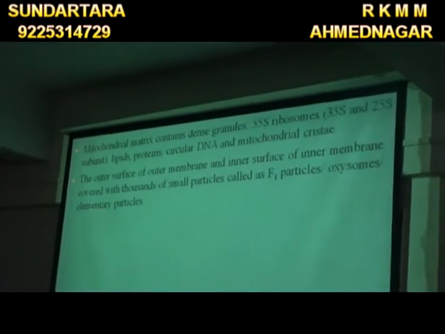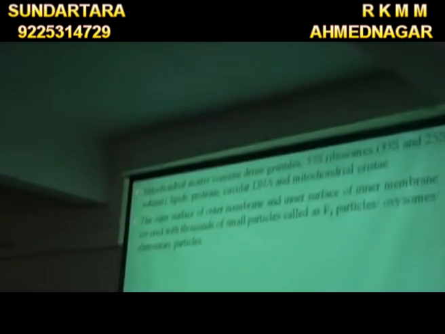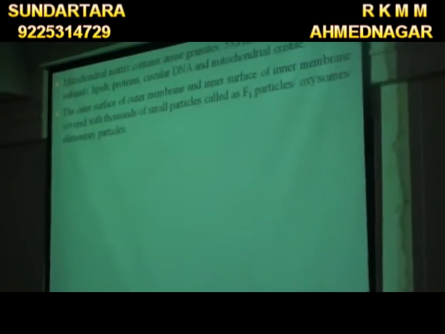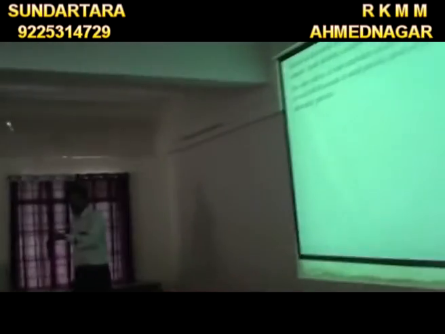Next, the mitochondrial matrix contains dense granules, and it has 55S ribosomes, that is the 35S and the 25S subunits. All of you know the two types of ribosomes. In prokaryotes there is the 70S ribosome, and in eukaryotes there is the 80S ribosome.